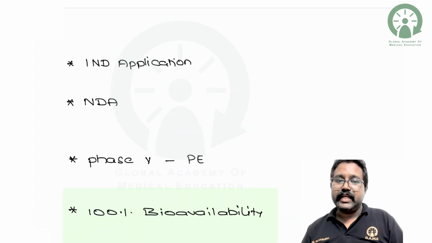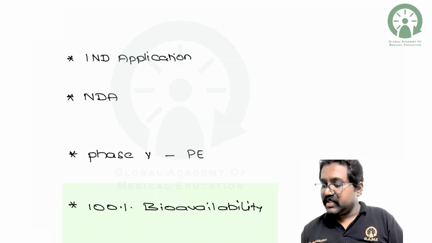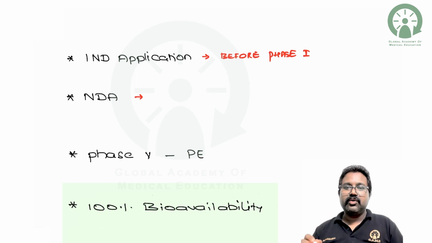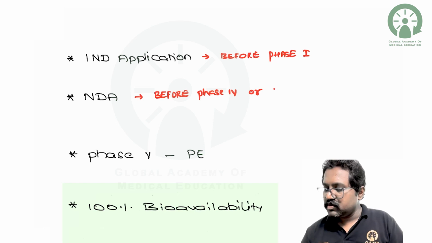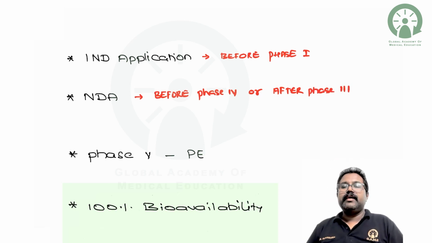The same thing: the IND, investigational new drug application, is before which phase? It is before phase 1. When do you apply for the new drug application? The new drug application will be just before phase 4, or you can also say after phase 3. And there is one more phase of clinical trial, that is phase 5.